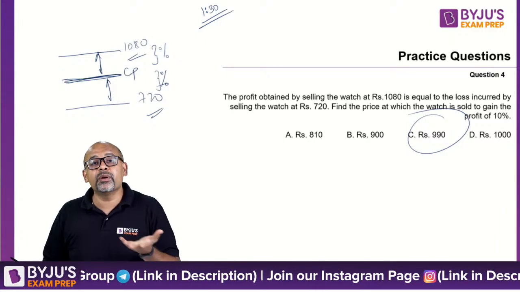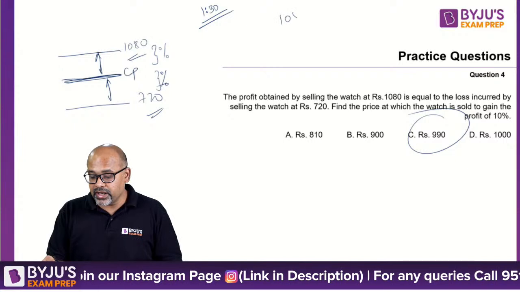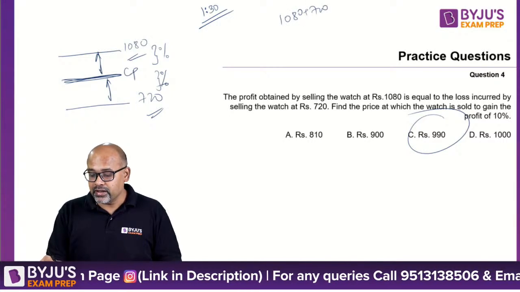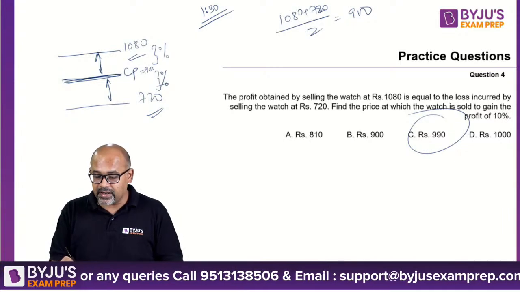So what is the midpoint of 720 and 1080? Add them, divide by 2. So 1080 plus 720 divided by 2. So this will be 900. So your cost price is 900.